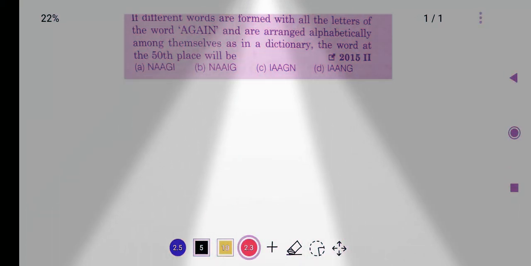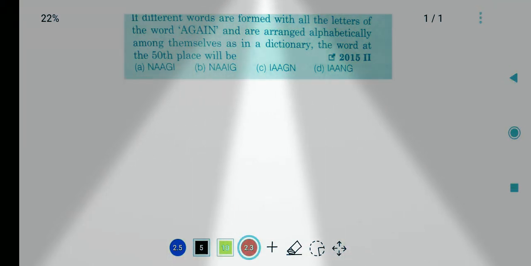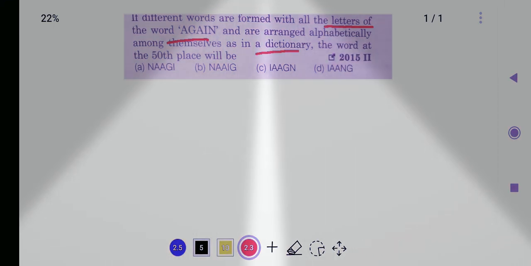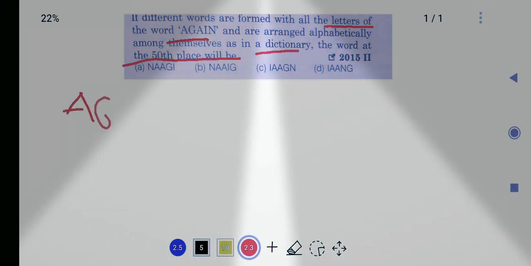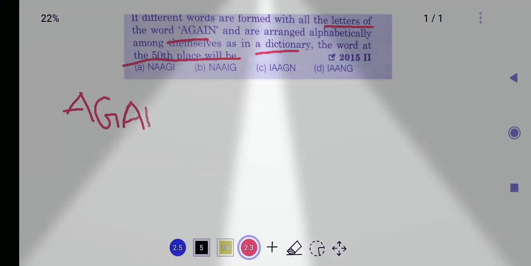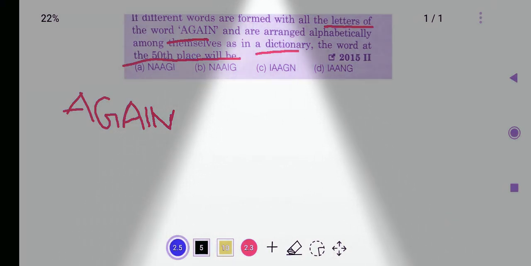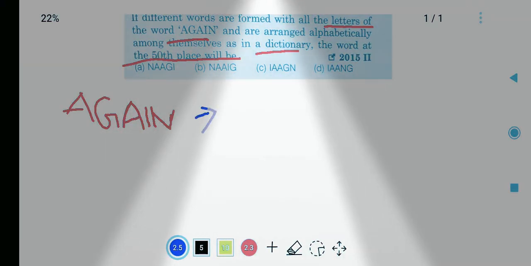The question is: if different words are formed using all the letters of the word AGAIN and arranged alphabetically among themselves as in a dictionary, what will be the word at the 50th place? We have to form words from the letters of the word AGAIN, arranged as in a dictionary.